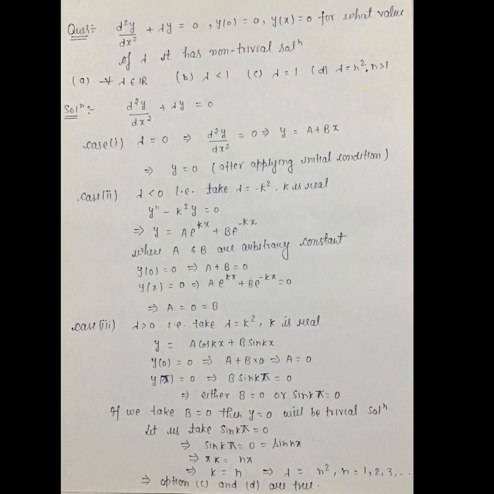Next question is d square y upon dx square plus lambda y is equal to 0 with the boundary conditions y of 0 is equal to 0 and y of pi is equal to 0. For what values of lambda does it have a non-trivial solution? For all lambda belongs to R, for lambda less than 1, for lambda is equal to 1, and for lambda is equal to n square, n greater than 0. For this question we will take three cases. Case 1, when lambda is equal to 0, we will get d square y upon dx square is equal to 0. This implies y is equal to a plus bx. After applying the boundary conditions we will get y is equal to 0, which is a trivial solution.